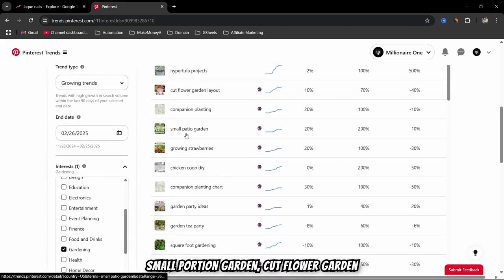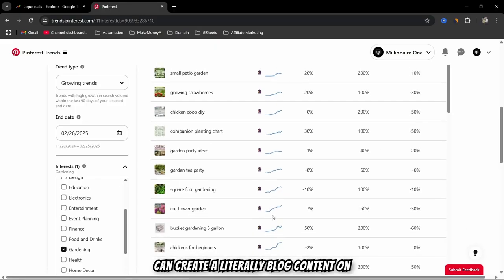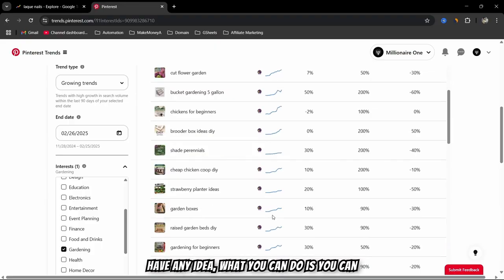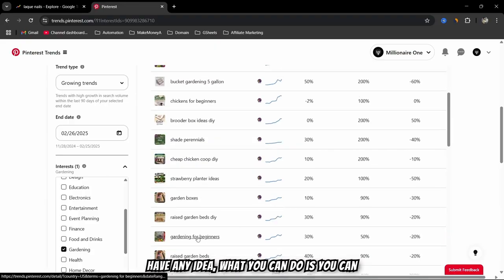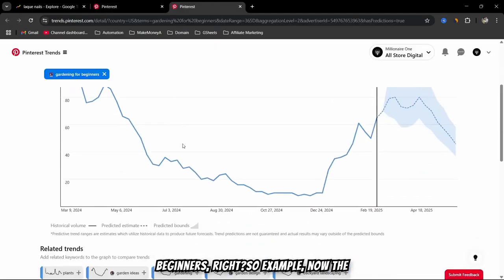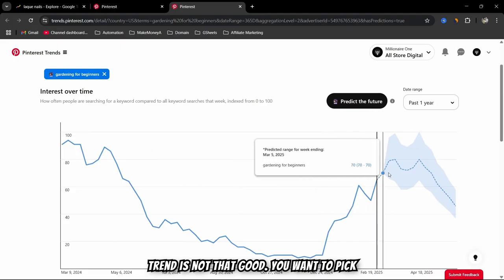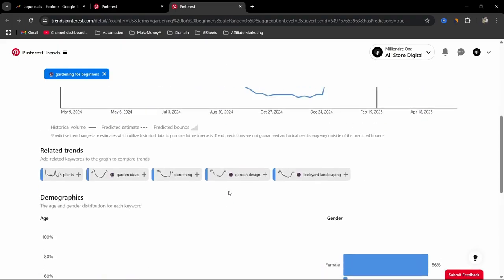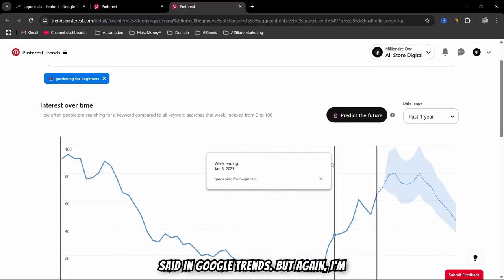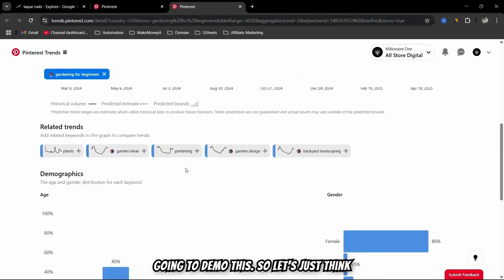You can see small garden, cut flower garden layout, and growing strawberries. You can create blog content on these. If you don't have any idea, you can simply click on a keyword, gardening for beginners, for example. Now the trend is not that good. You want to pick a trend which is continuous, as I said in Google Trends. But again, I'm going to demo this.